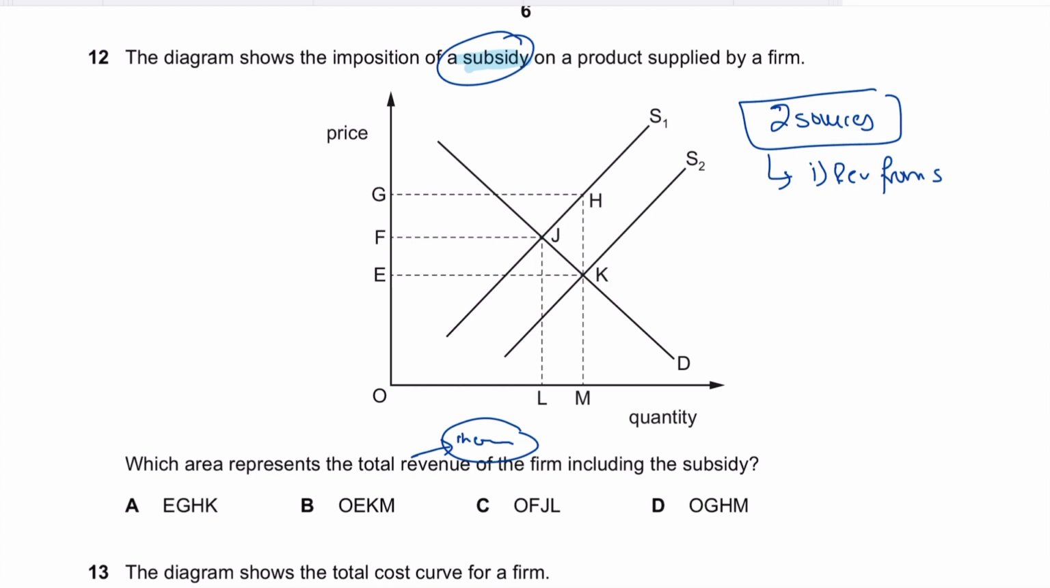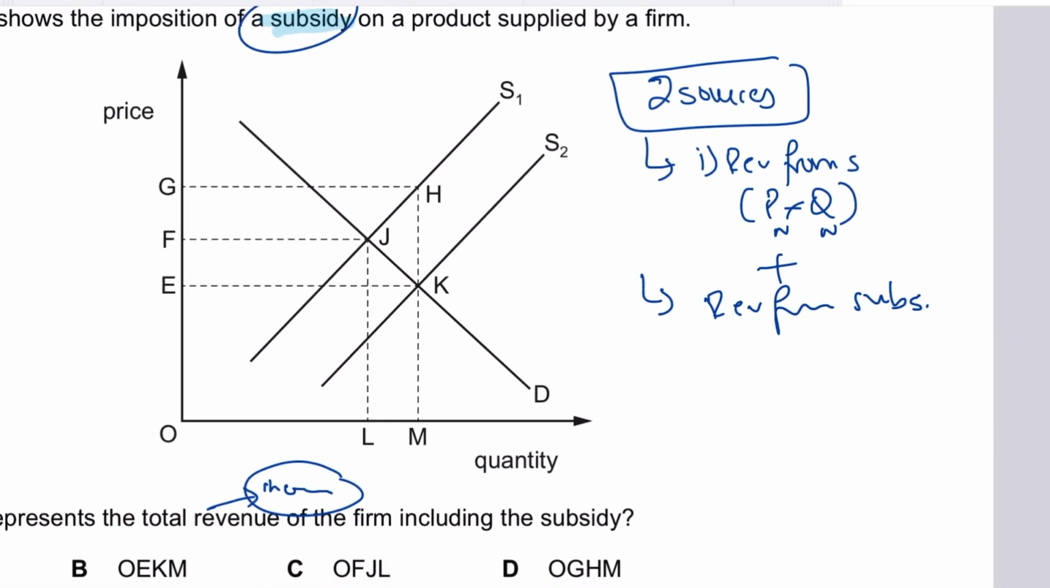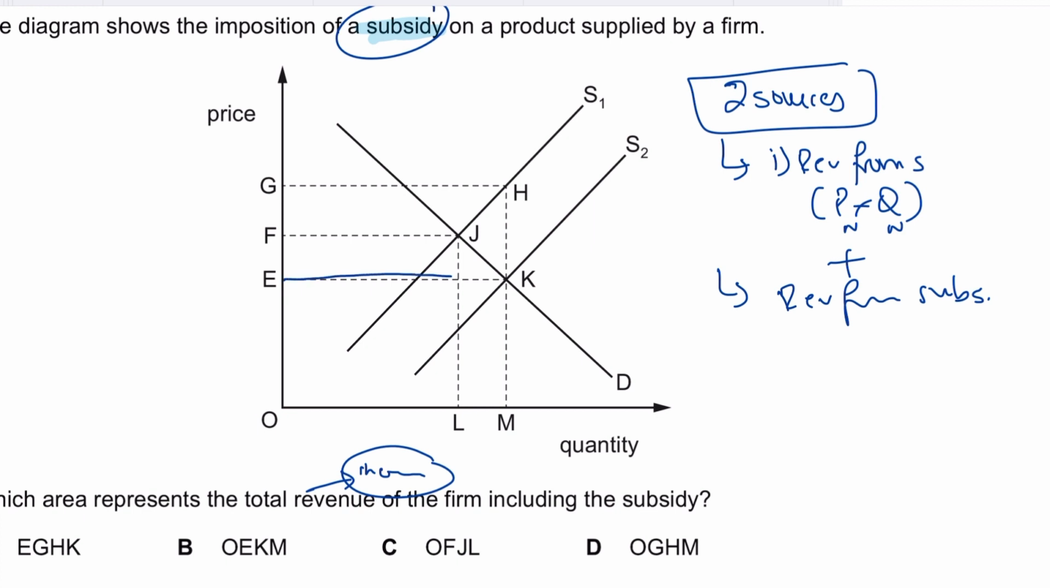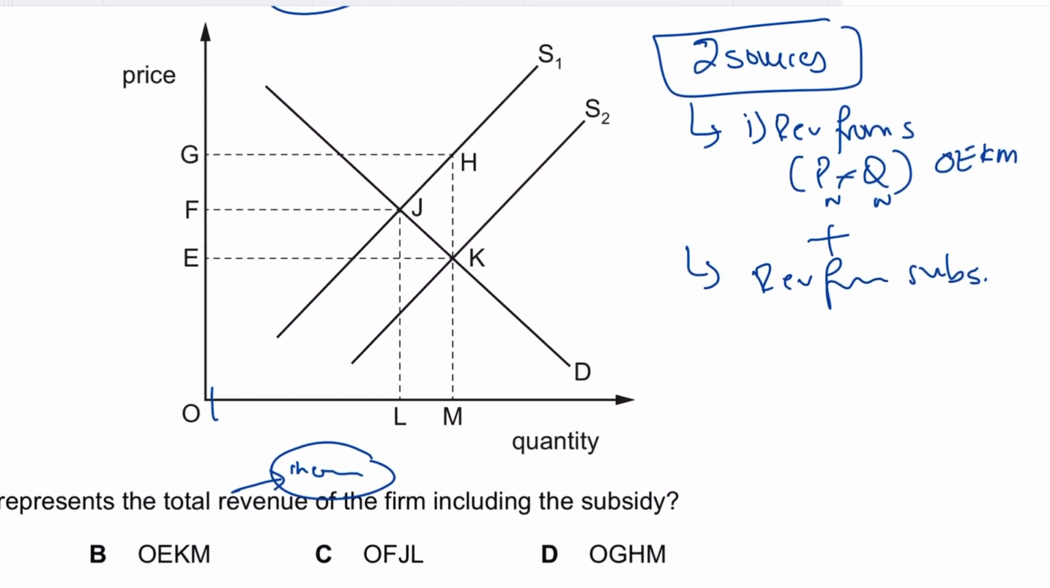So the revenue for the firms should be price times quantity, that is the new price times the new quantity, plus the revenue from the subsidy as well. As far as the revenue from sales is concerned, the new price is E and the new quantity is M. So this entire box represents the revenue for the firms. OEKM is basically the revenue for the firms in terms of the product that is being sold.